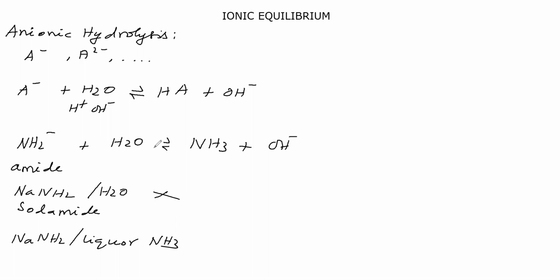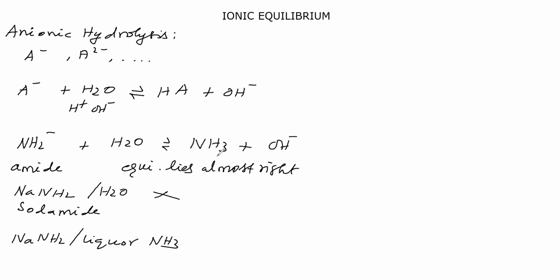So, this reaction is a vigorous reaction. Sodamide should not be exposed to water. Sodamide should not be exposed to moist air. That means you think how the reaction between amide and water will be: it will be very fast and vigorous. Since the reaction is vigorous, this equilibrium lies almost which side? Right, almost right. Why does this equilibrium lie almost right?